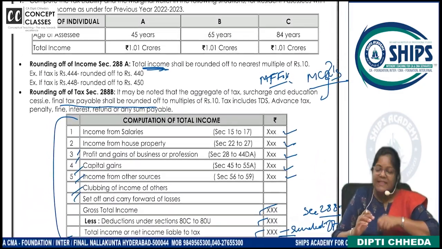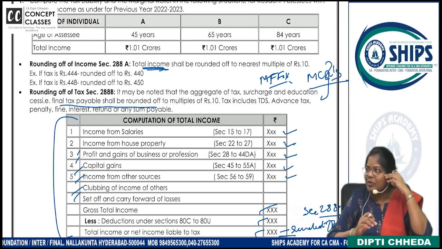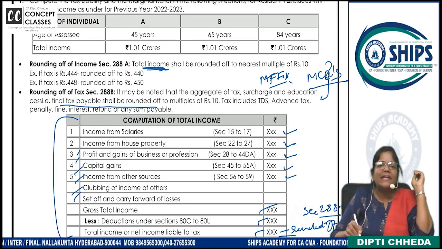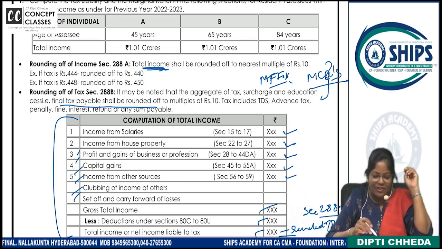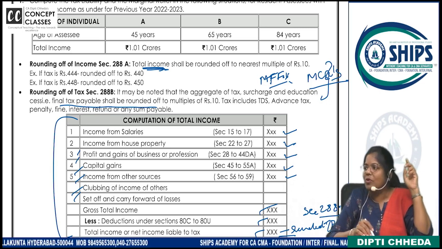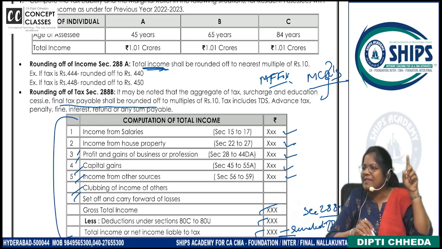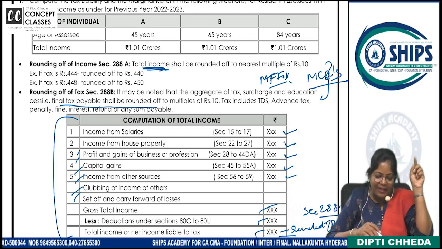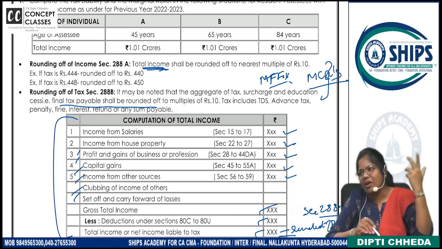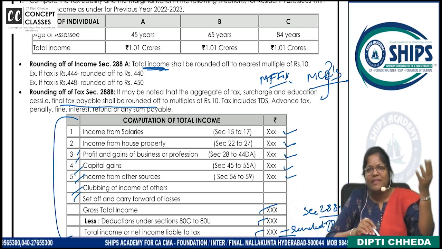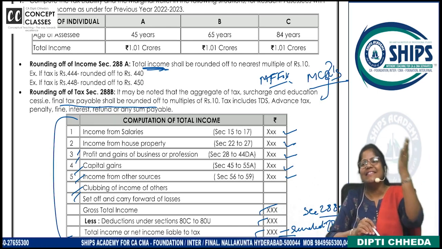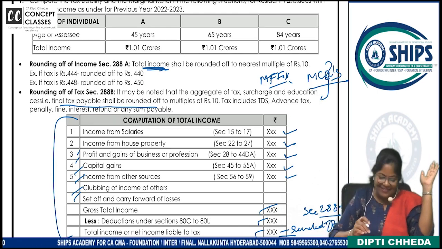Do you remember these two sections, dear students? Have a look at the screen. I said mark it, very important for MCQs. 288A says total income is rounded off in the multiples of 10 and tax is rounded off in the multiples of 10. 44 is 40 and 48 is 50. Okay, right.